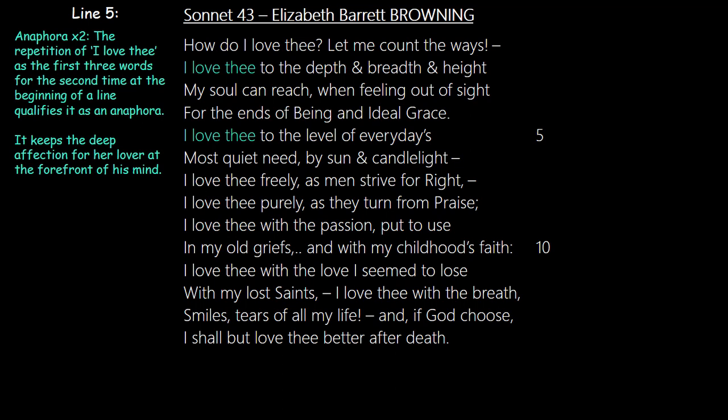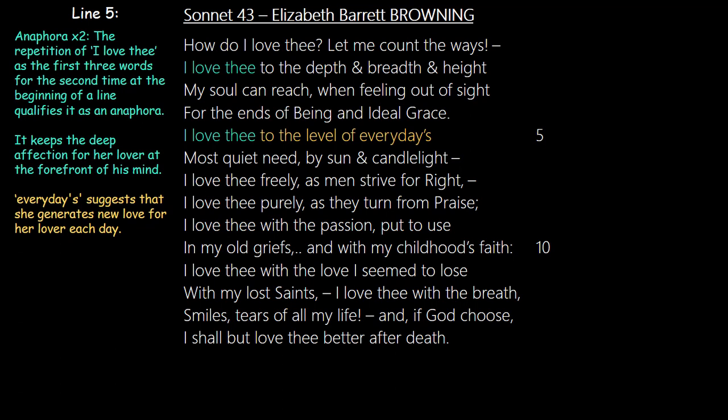Remember, when you look at the poem, Browning is not speaking directly to the reader. She's instead speaking to a lover. And she's pointing at the lover and saying, "I love thee." So it keeps the idea that she has very deep affection at the forefront of a lover's mind. And the reader can share in this sort of love talk between her and her lover.